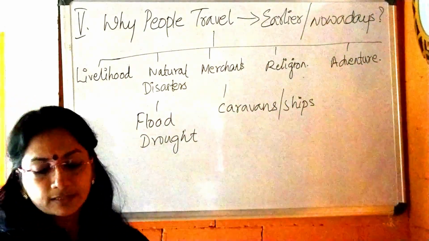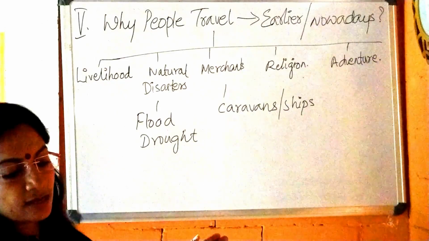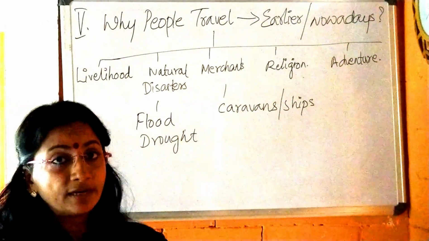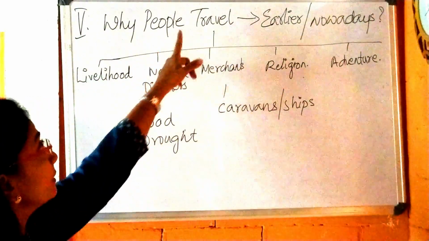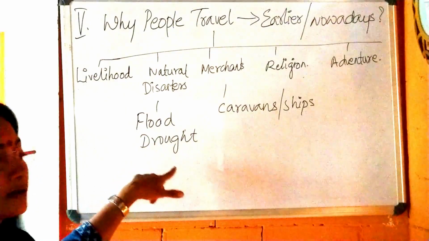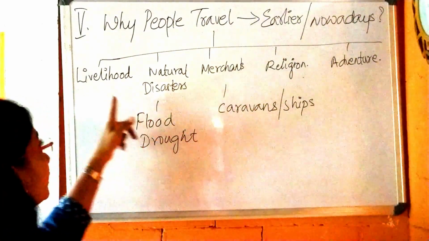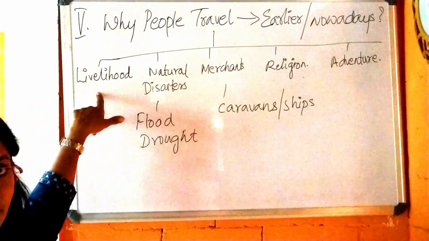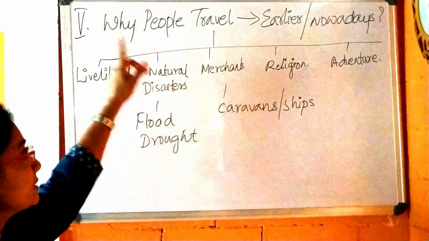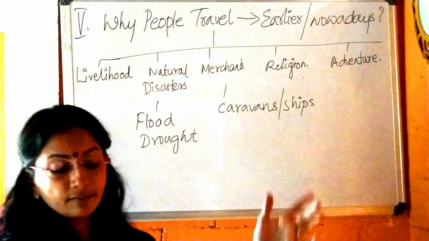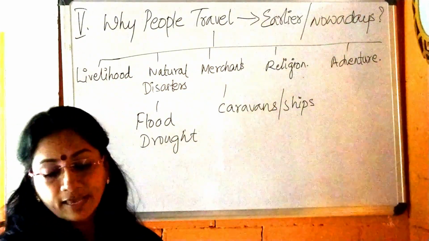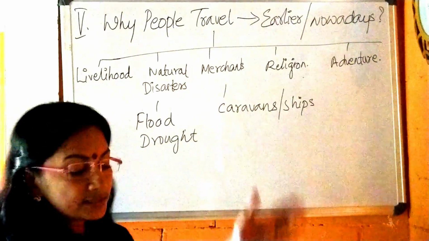And merchants travelled in caravans or ships for carrying valuable goods. Here I gave examples of nowadays, but it was not like that. We are saying a bit about the past. At that time, when floods and droughts came, the people travelled. The livelihood was not different from nowadays, so they travelled for their livelihood. They travelled because of natural disasters. And the merchants at that time travelled in ships, carrying valuable goods from place to place.